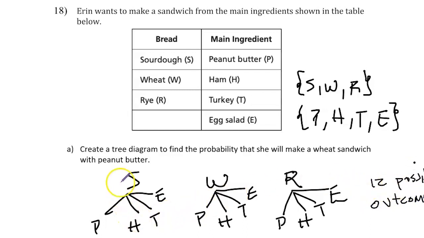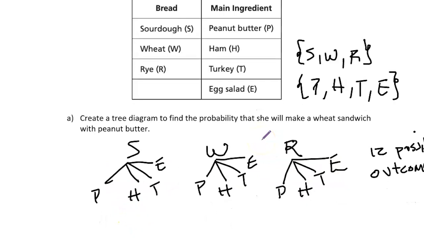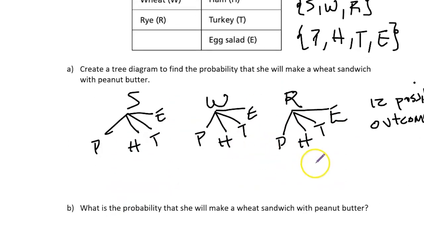So the question says, what is the probability that she will make a wheat sandwich with peanut butter? Wheat with peanut butter is only one option. We see wheat with peanut butter. So that would be 1 out of the 12 possible outcomes. So the answer will be 1/12.